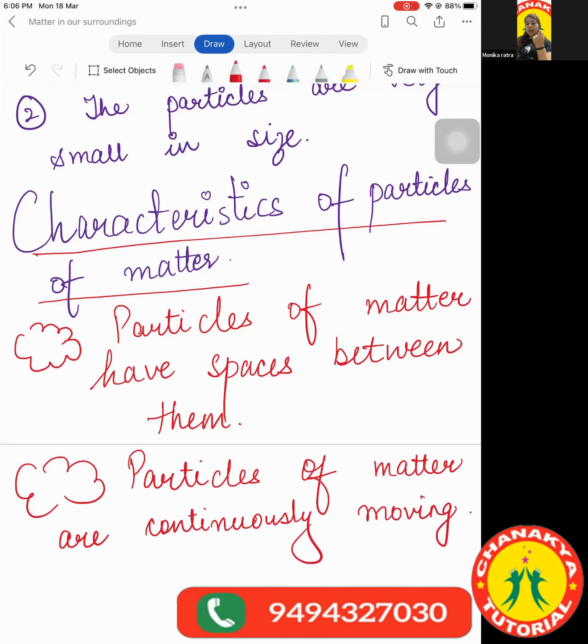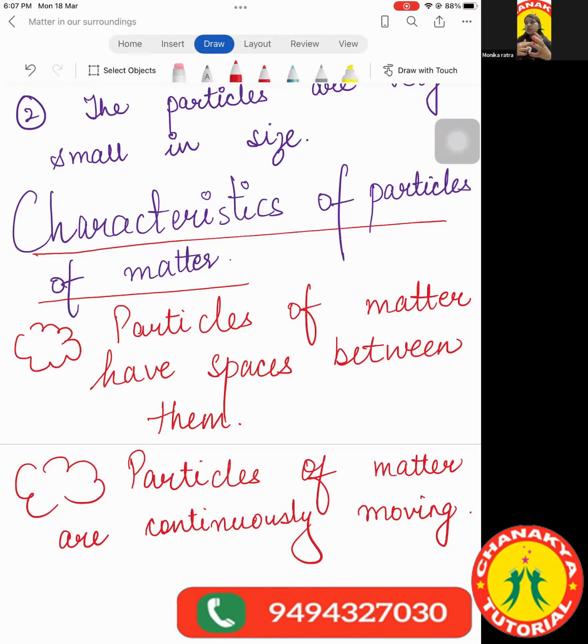When I asked about milk and honey, what did Akshna answer? She told that, ma'am, initially honey is going to settle at the bottom, and if we leave it for some time, we are going to observe that it gets dissolved by itself. Right? That's what she answered, and that's what happens also. If we do not even stir the sugar, if we put it in water and leave it for some time, the sugar particles will take some time to break down, and once they break down, they will eventually dissolve by themselves.